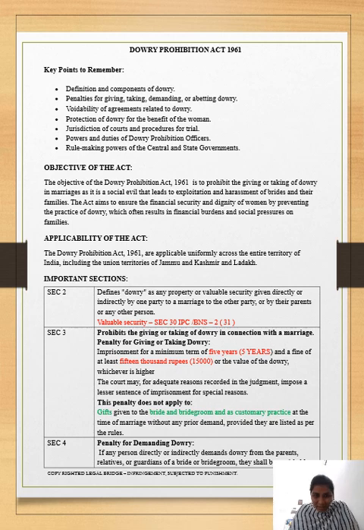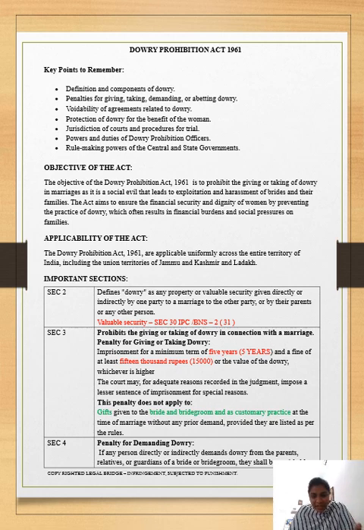Let us quickly read this. The objective of the Dowry Prohibition Act 1961 is to prohibit the giving or taking of a dowry in a marriage. It's a social evil that leads to exploitation and harassment of brides and their families. This act aims to ensure the financial security and dignity of women by preventing the practice of dowry. So that was the main objective of this act.